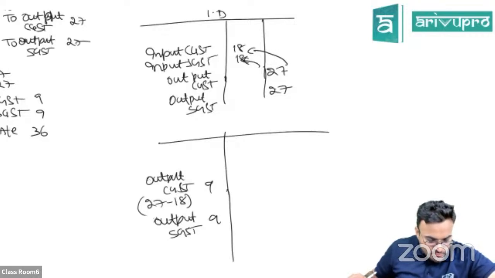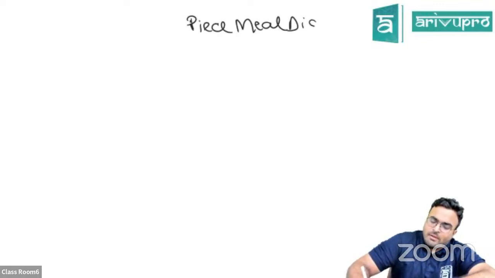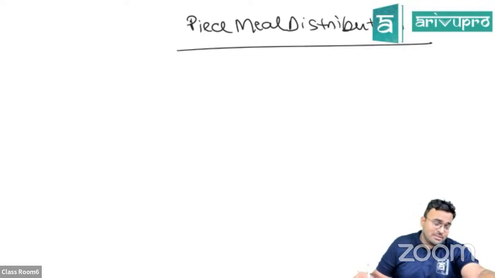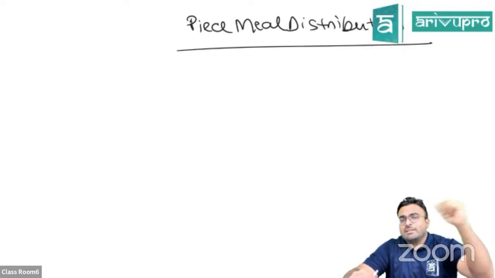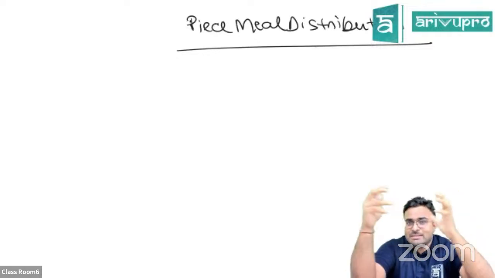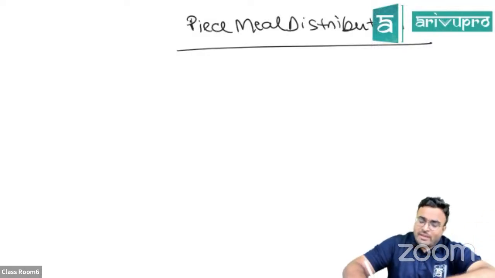Piecemeal distribution. Quickly, I'm just explaining what is piecemeal distribution. As the name suggests, piecemeal distribution means eating the meal piece by piece. In the case of dissolution, you can't sell all the assets at once. There might be a situation that you're selling the assets part by part, piece by piece. As you get the money, you'll keep distributing. First, you'll pay all the outsiders. All other liabilities are settled. Finally, you have to pay partners.